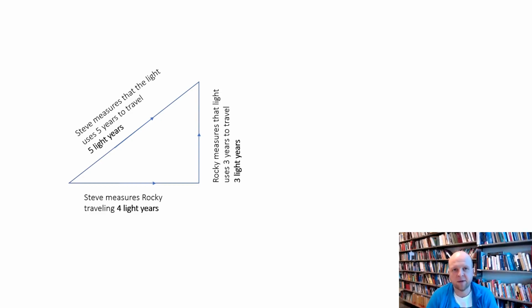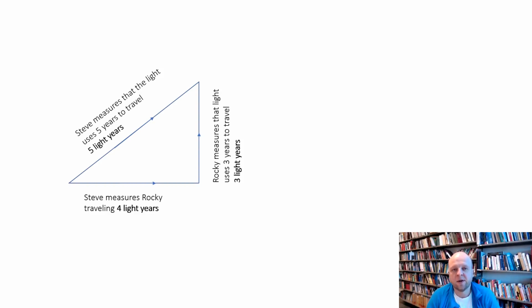You can calculate to check that that's right. So Steve will measure that light took 5 years to reach the ceiling, and since light travels at light speed, he will measure that light has traveled the distance of 5 light years and used 5 years to travel 5 light years.